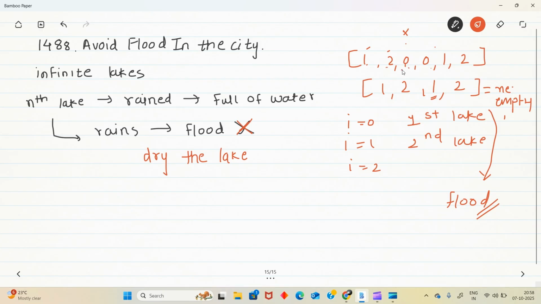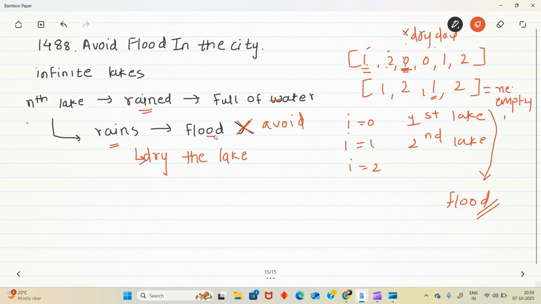But if we have a 0, that means a dry day, at that time you can dry a lake to avoid the flood. So the nth lake, it rained, it is full of water. Again if it rains, it will be a flood. So the other way is to dry that lake. Now our case is drying the lake which will lead to flooding, then we can avoid the flood.